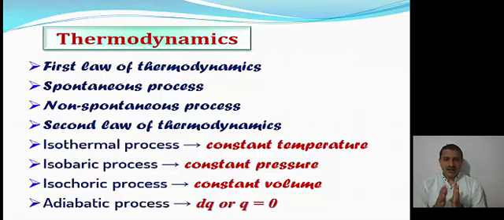In the spontaneous process the opposing force is much less, so a lot of energy is wasted or dissipated. In the non-spontaneous process the driving and opposing forces are nearly equal, and the maximum work can be obtained. The spontaneous process may be fast or slow, but the non-spontaneous process is a slow process.